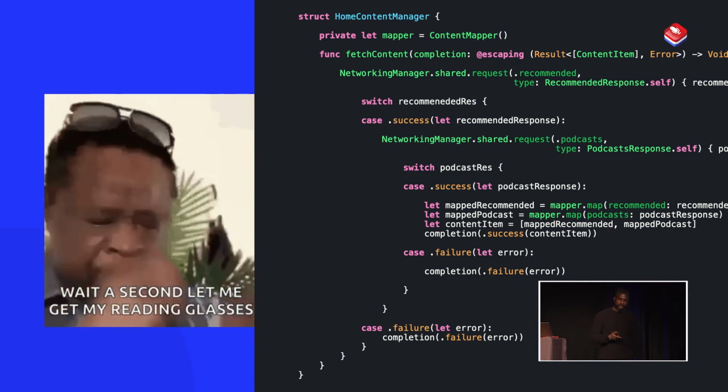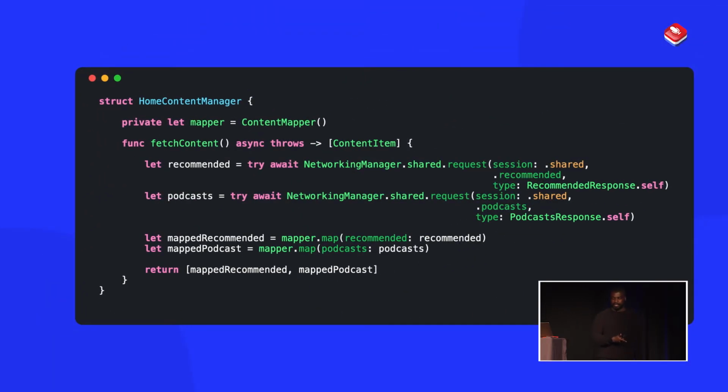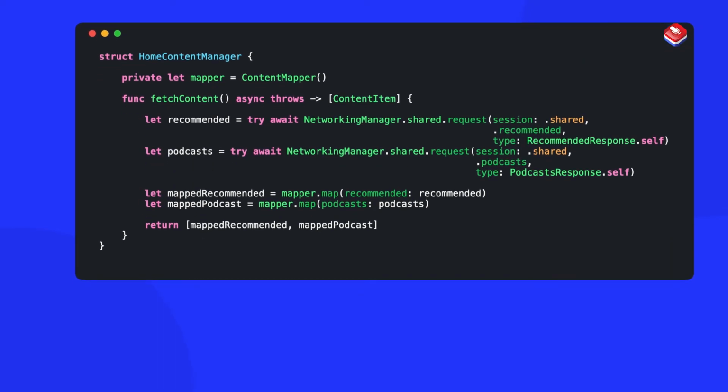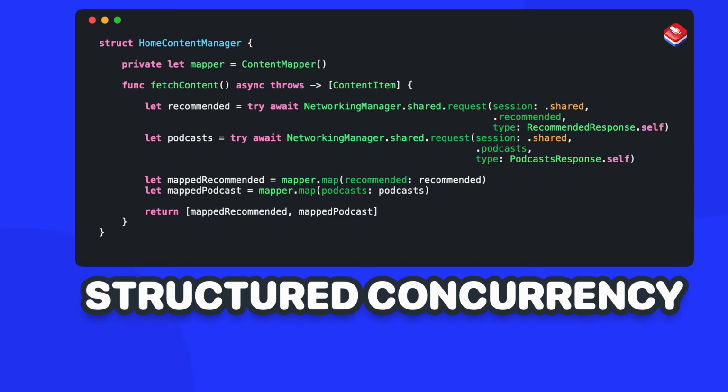Well, what we can do is refactor it like this. So now what we're saying is that I want you to get the recommended, and then after that, I want you to get the podcast, and then we just have some logic here to convert it and display it onto the UI. So this works fine, and this is actually called structured concurrency. The reason why is because you can see your asynchronous code in a clear sequential order. So you can just see by looking at it what's going on.